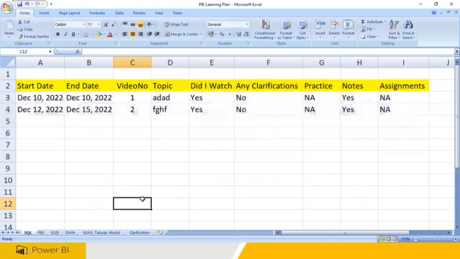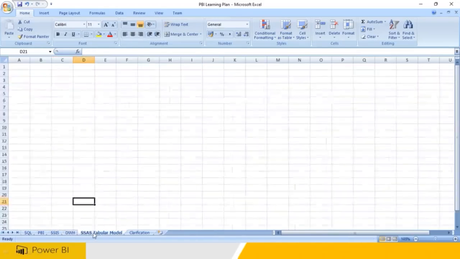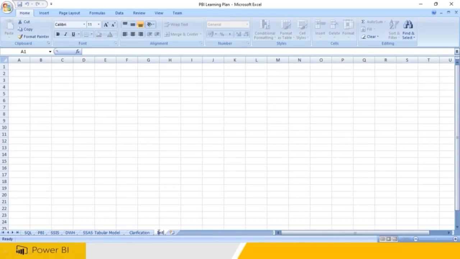So this is what is called a plan. Everybody has to create one Excel sheet like this, and you need to maintain it, and you need to write. First, this month and next month only concentrate on SQL and Power BI. Don't concentrate on SSIS and data warehousing and no other things. Clear? And you can also mention interview questions.